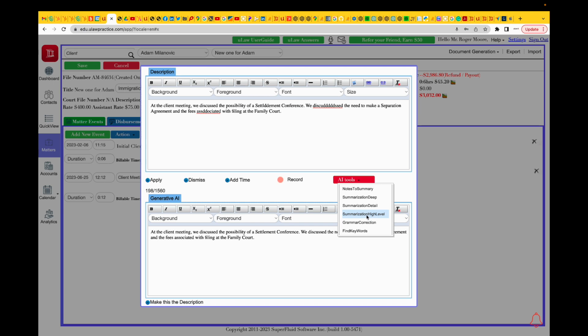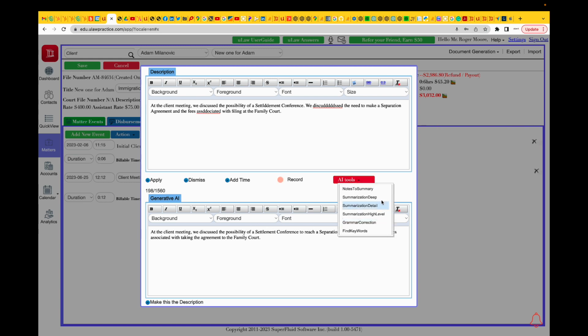There are also other tools here, which can do some high-level summary. If you found this summary to be a little too long, you can make it a little bit more abridged, make it smaller, much easier for your client to read. You can also make it a much more detailed one, where you can take something and expand it into a better summary. You can do that.